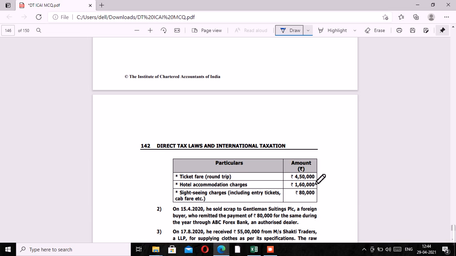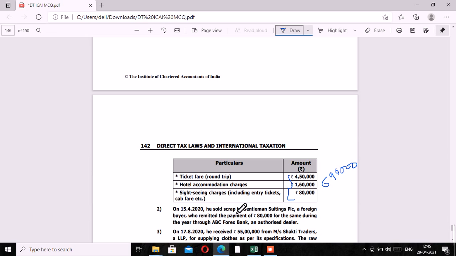So total we have 4,50,000 plus 1,60,000 plus 80,000, which gives 6,90,000. You just have to total all these three because all these are part of the tour.